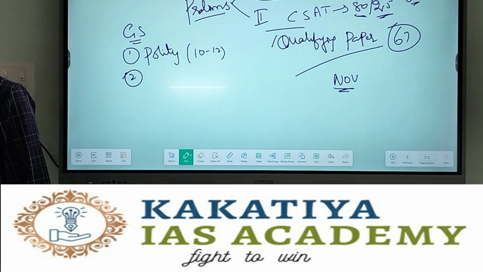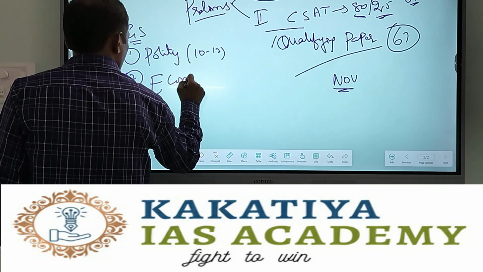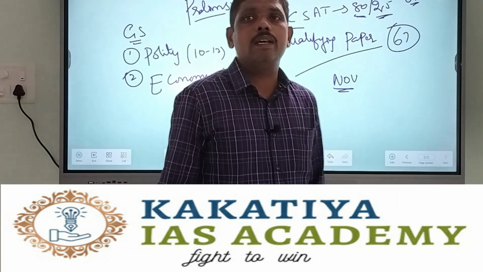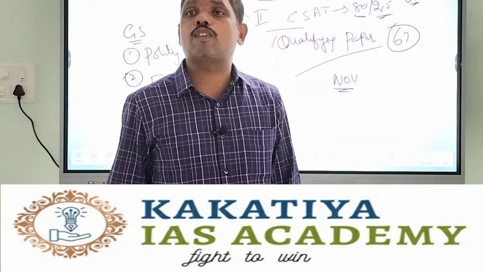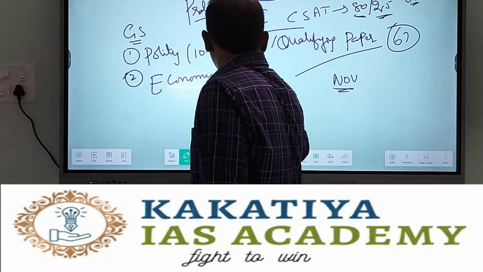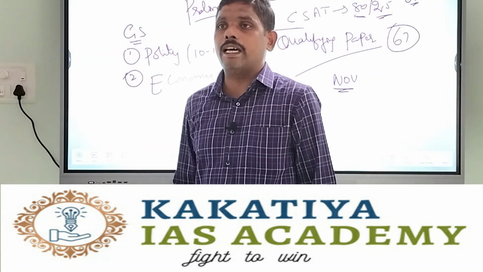Second, if you take economy, the static part as well as the dynamic part, you can expect 20 to 25 questions from economy. I'm talking about both static as well as dynamic part.